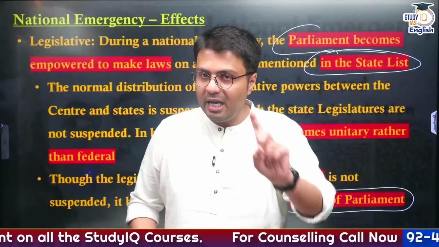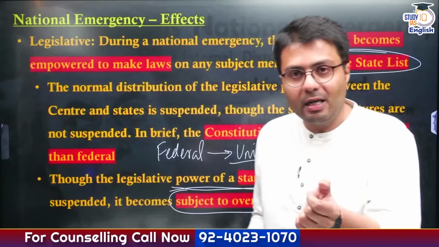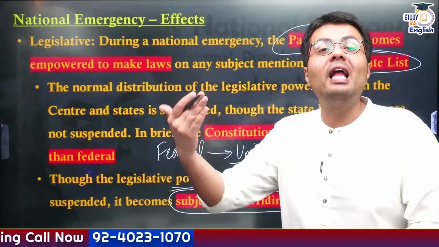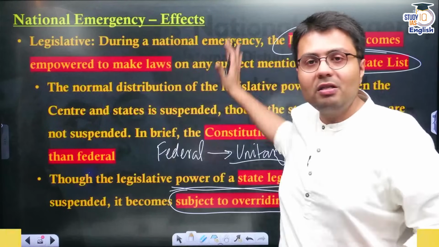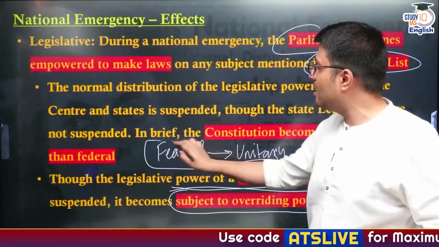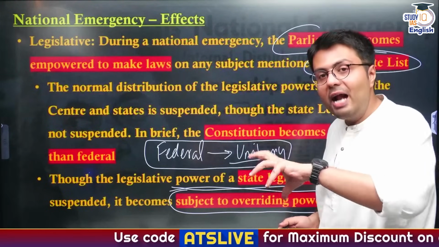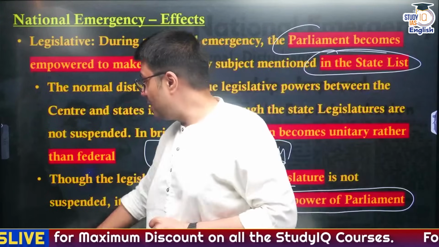Suppose the state legislature and Parliament pass a law on the same matter, the law passed by Parliament will have an overriding impact on the state legislature's laws. So this is how it also alters the legislative powers, essentially making our country federal, changed to unitary during the time of national emergency.